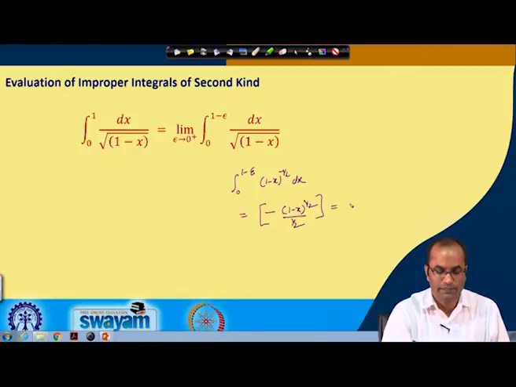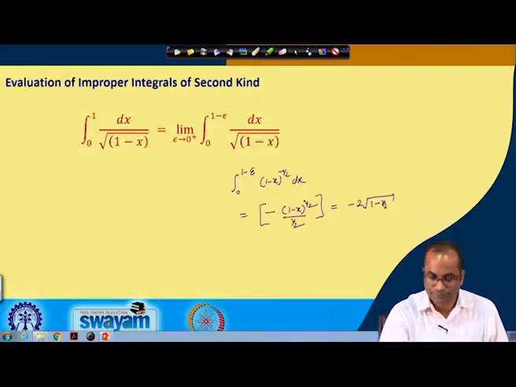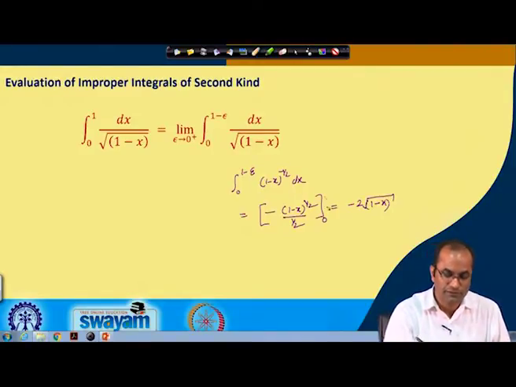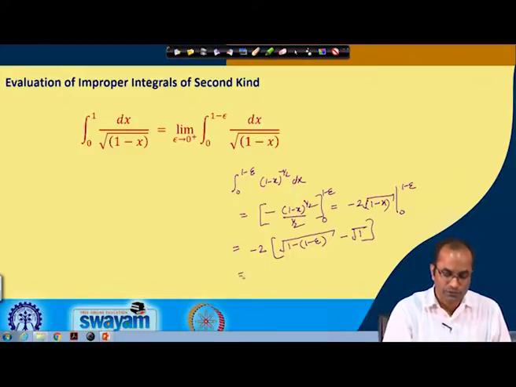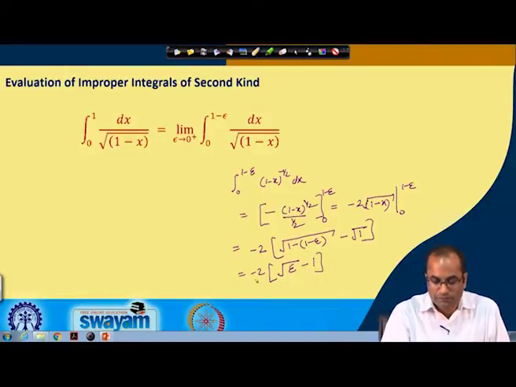So, we have here minus 2 times the square root of 1 minus x, from 0 to 1 minus epsilon. When we put in 1 minus epsilon, we have 1 minus (1 minus epsilon), that is epsilon, and minus the square root of 1, which is 1. So, we have minus 2 square root epsilon, and then minus 1 there, giving minus 2 square root epsilon plus 2.